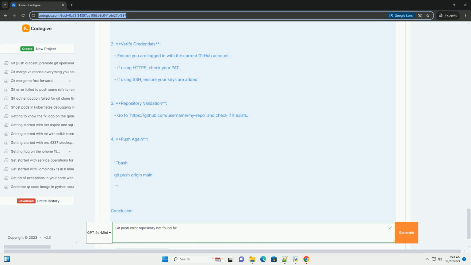Step 2. Verify your credentials. If the URL is correct, the next step is to check your authentication credentials. If you are using HTTPS, ensure you have the right username and personal access token, PAT. If you are using SSH, make sure your SSH keys are set up correctly. To set up a personal access token, go to your GitHub settings and create a token with appropriate permissions. If you need to set up SSH keys, follow these steps.